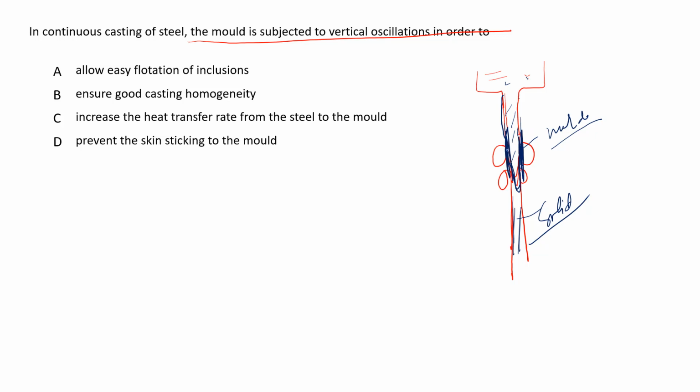Because these two surfaces are in contact, these two should not stick together. Let us see other options. Allow easy flotation of inclusions, no. Ensure good casting homogeneity, okay, this is not the prime reason. Increase the heat transfer rate from the steel to the mold, this is not the main reason. Prevent the skin sticking to the mold. So yeah, this is the correct one.